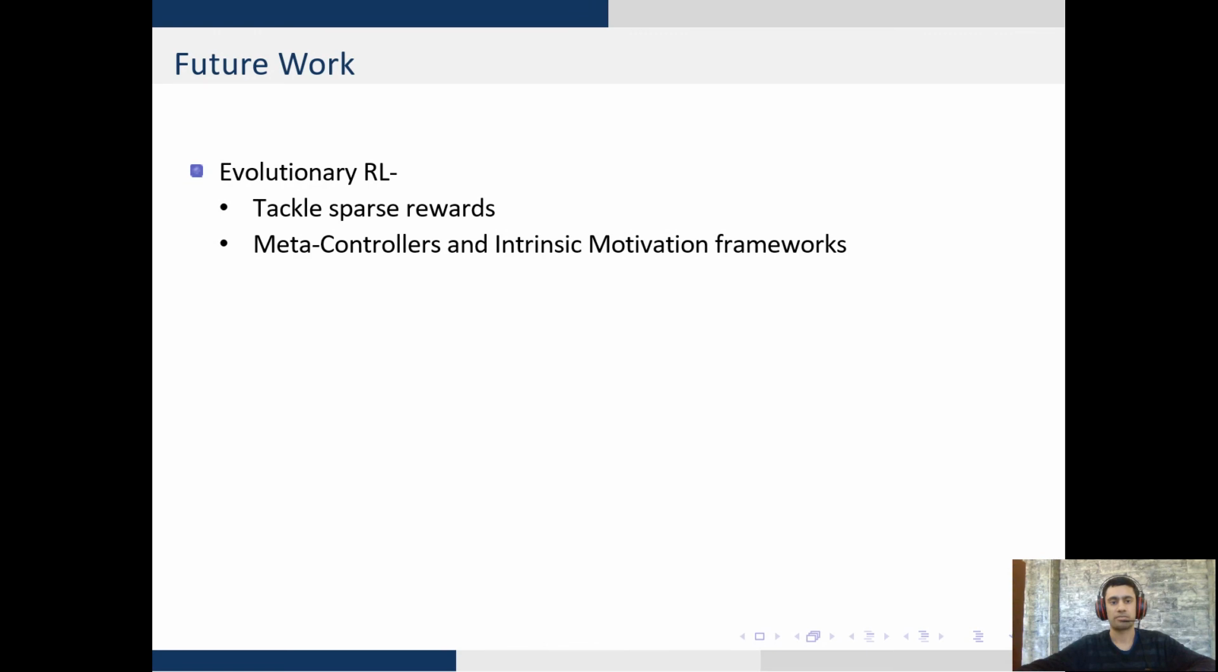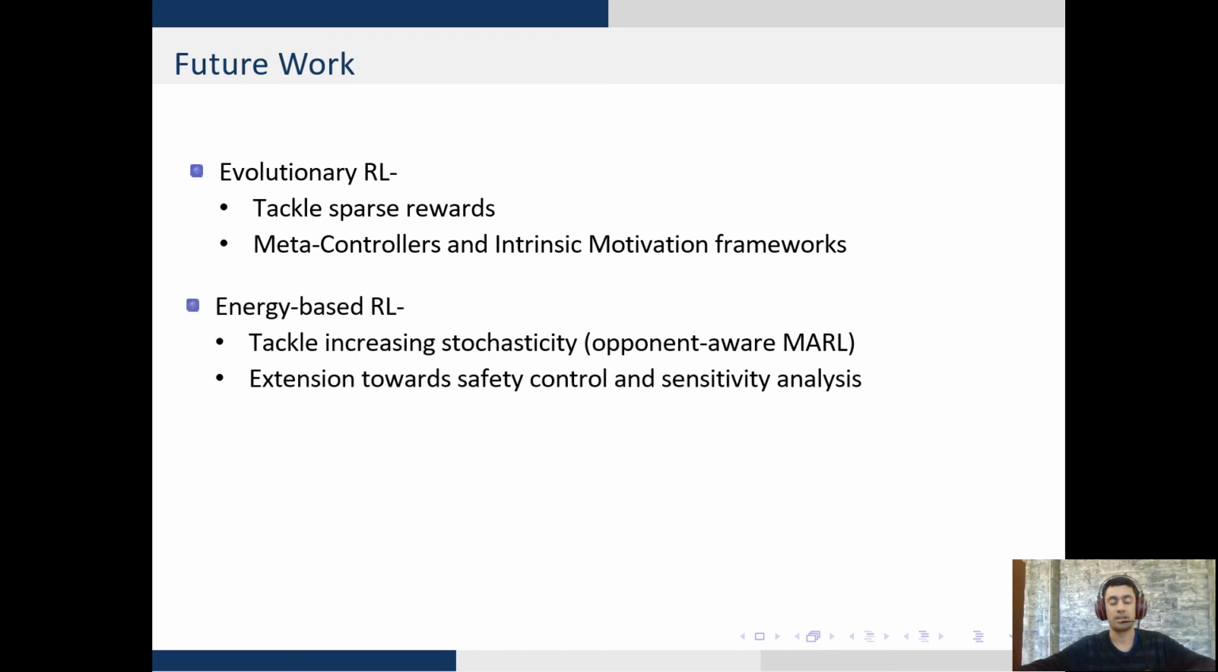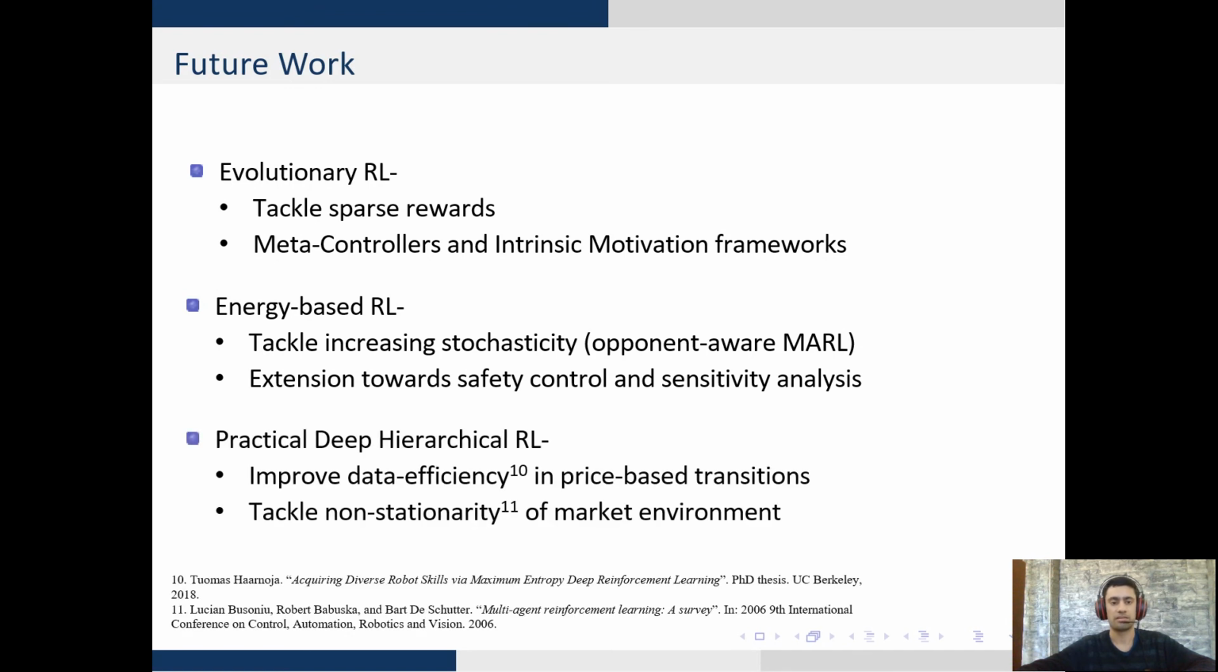Evolutionary RL can be further improved to tackle sparse rewards using meta-controllers and intrinsic motivation frameworks. Energy-based reinforcement learning can tackle increasing stochasticity in safety control and sensitivity analysis settings. Lastly, practical deep hierarchical reinforcement learning can be improved in terms of its data efficiency, and it must tackle non-stationarity of the market environment. On a final note, reinforcement learning is a growing field.